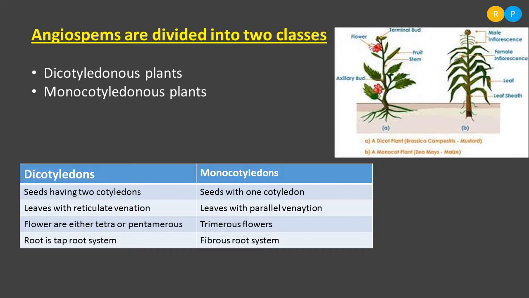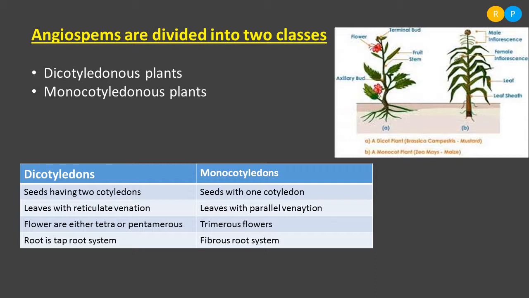Clear? And if you take the monocotyledonous plant, the leaf shows an arrangement of parallel veins. The veins are arranged parallel to one another in the leaves, so the venation in the monocotyledonous leaf is parallel venation. The best example is the maize plant. Maize plant is a kind of monocotyledonous plant. So the kind of venation in monocot plants is parallel venation. Clear? So this is one more difference between dicot and monocot.